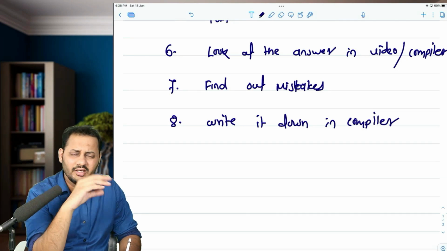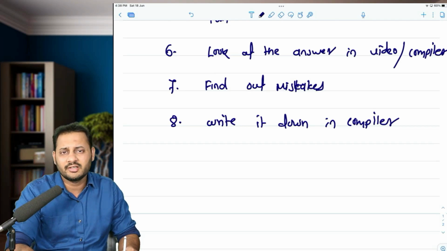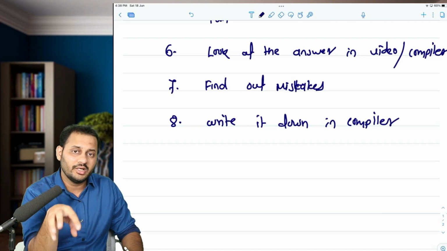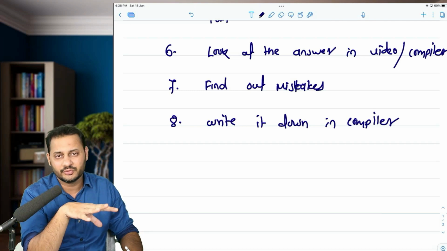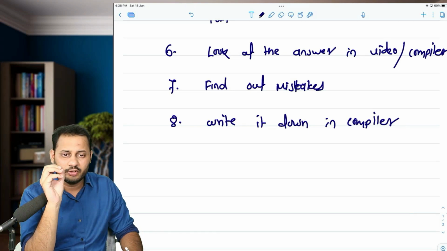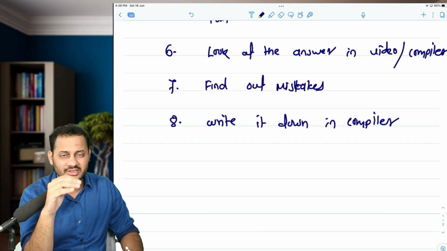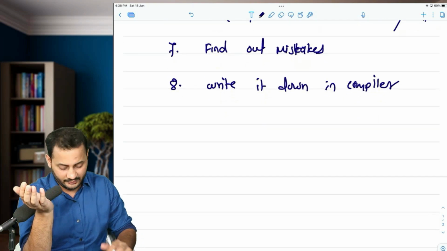Anywhere you are getting space to write something, just write down that mistake, what you understood and what you should have understood. So if you keep marking your mistakes in every question, you will start improving after a point.